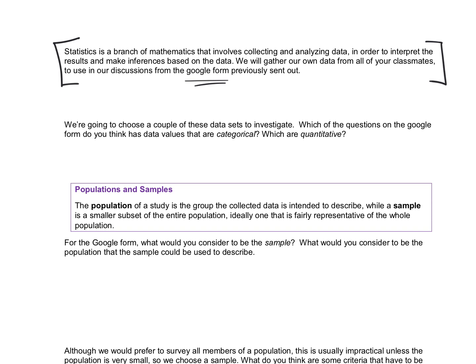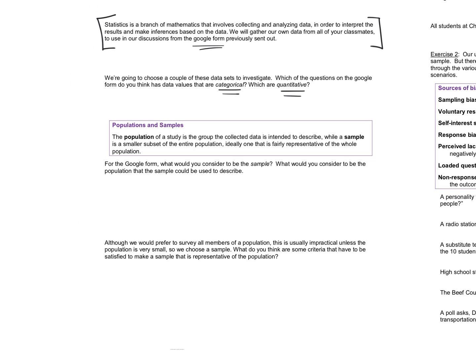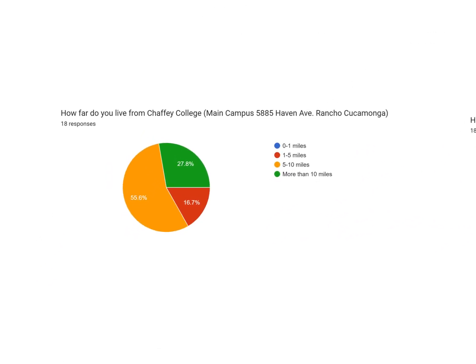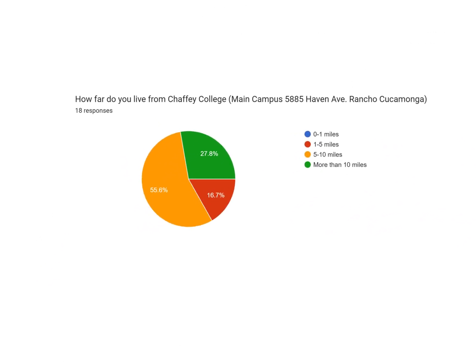So we're going to choose a couple of those data sets to investigate. And we're also thinking about which of the questions on that Google form do you think has data values that are categorical and which ones are quantitative. So let's take a look at some of those results. So I made some pie charts. Actually, Google Forms made it for me. But this was one of them that we had.